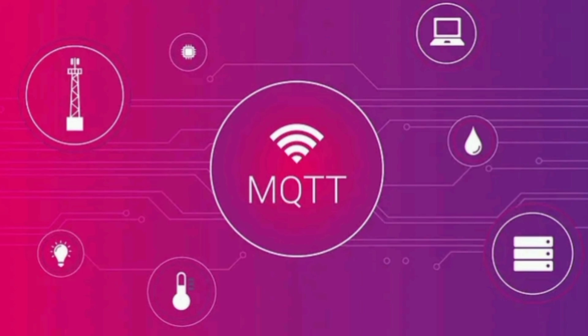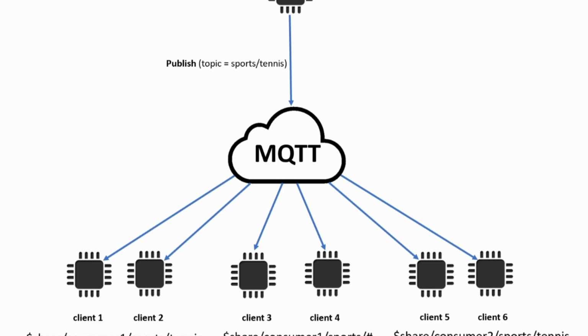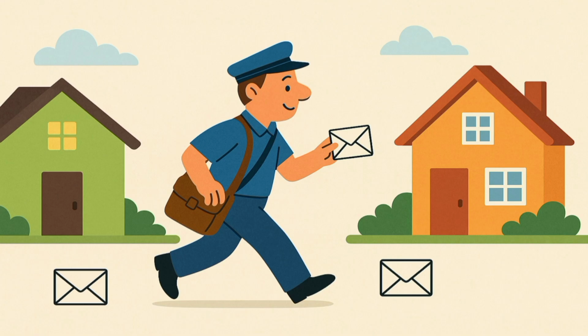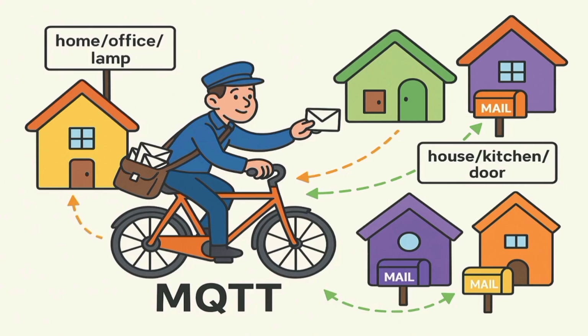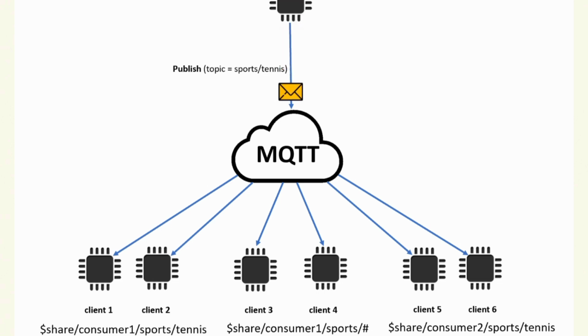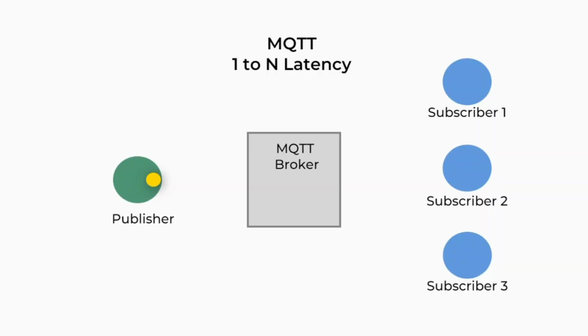Now, talking about MQTT, which stands for Message Queuing Telemetry Transport. MQTT is like a smart postman. But instead of big boxes, he delivers tiny specific letters just to the houses that asked for them. This postman doesn't knock on every door, only the ones that sign up for a particular message. So this is the simplest way to describe how MQTT works.